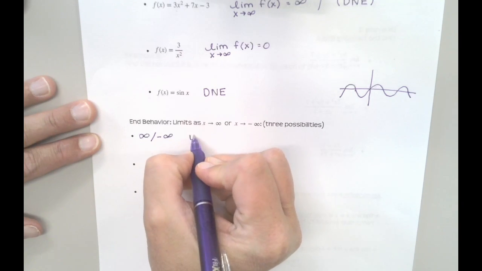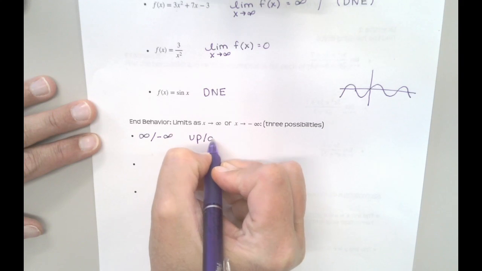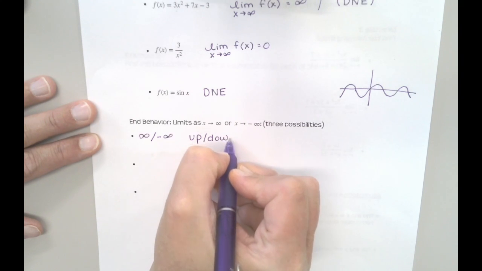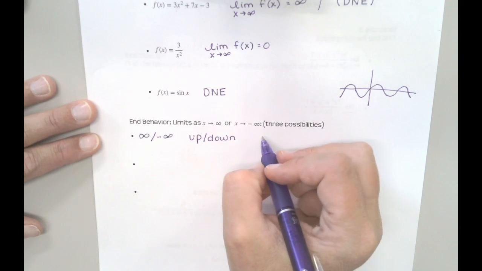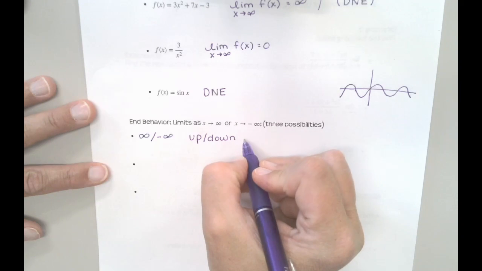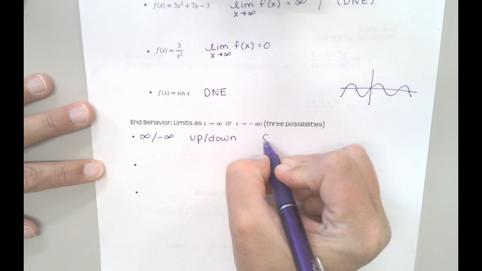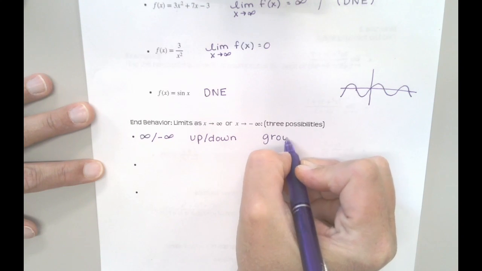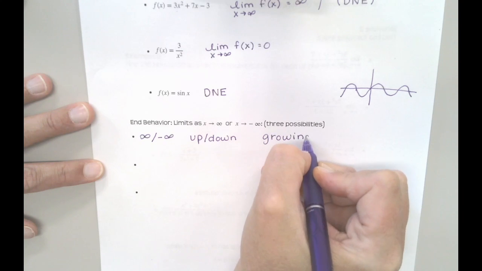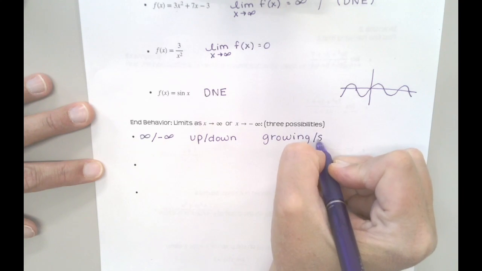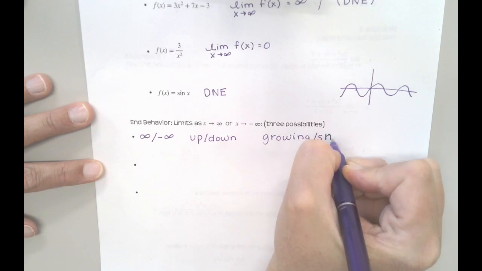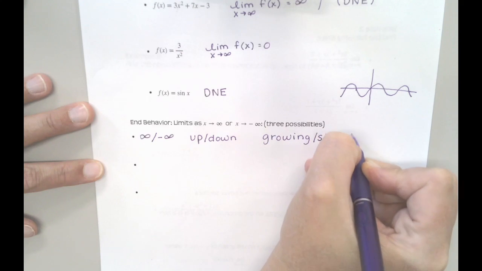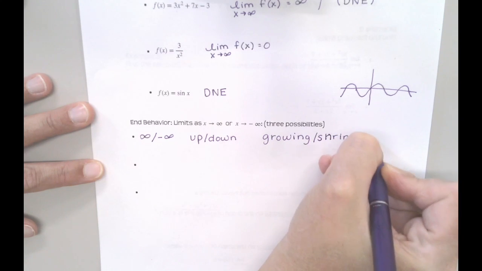Okay, so this is like they go up or they go down forever. And so the characteristic here is that these are either growing or shrinking without bound. Let me write that, and then I have one other thing to say about that.